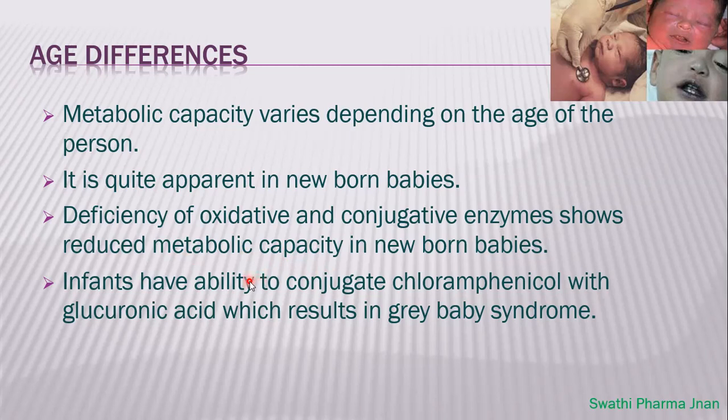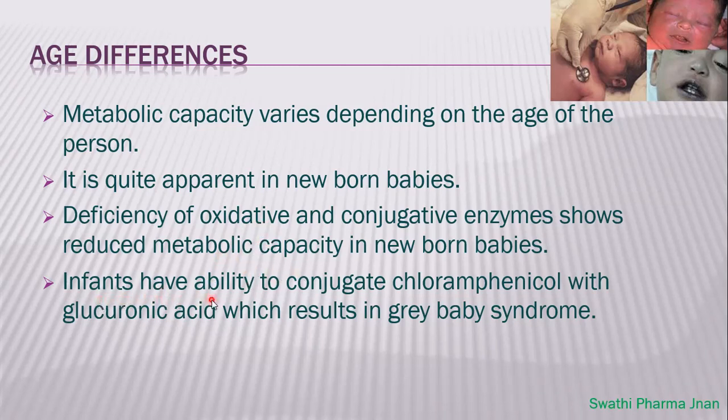If any drug or foreign substance or xenobiotic enters the newborn baby, it will not show complete metabolism because of the deficiency of oxidative enzymes and conjugative enzymes. So that is what age will affect in case of newborn babies.